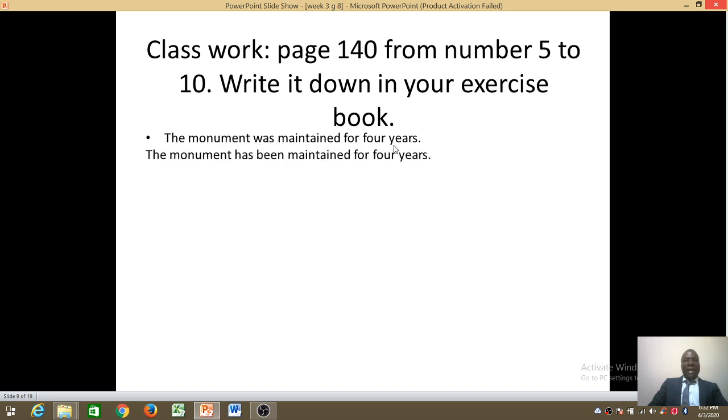The monument has been maintained for 4 years. Now look, the monument has been maintained for 4 years, and they are still maintaining this monument. But in the first one here, it means this monument, they no longer maintain it. It's already in the past. Next, I used the car for 5 years. What will it be? I have used the car for 5 years.